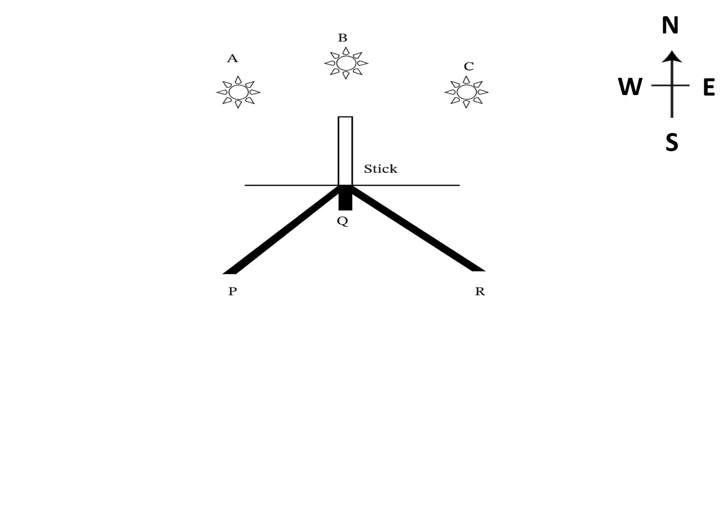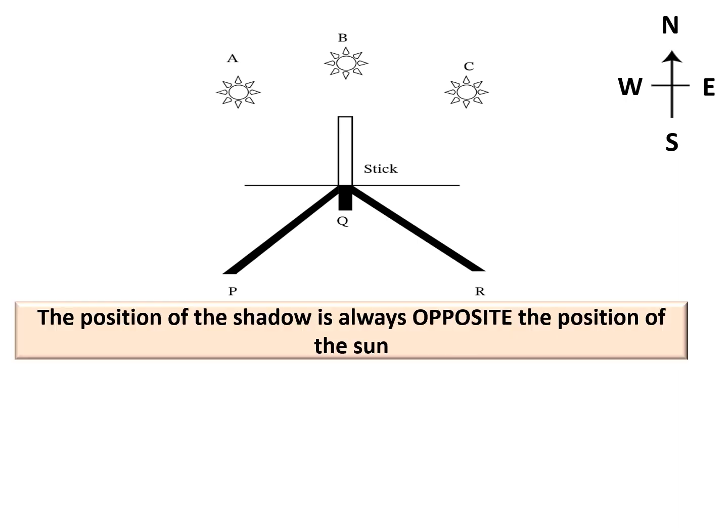Let's learn more about it. This diagram here shows the direction and length of the shadow of a stick from morning to evening. You have to remember that the position of the shadow is always opposite to the position of the sun. As you can see here in this diagram, in the morning, the sun will be in the east, so the shadow will be in the west. And in the evening, the sun will be in the west, so the shadow will be in the east.